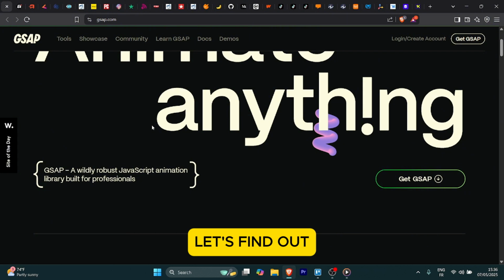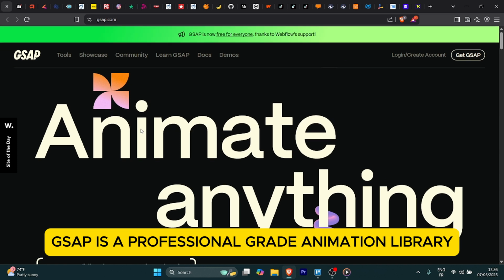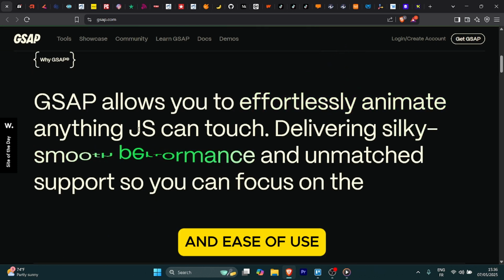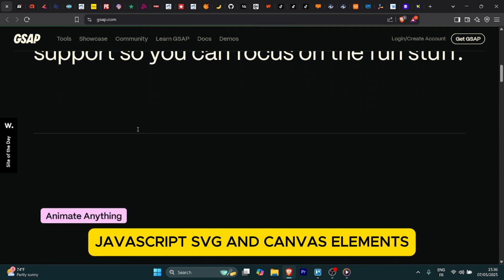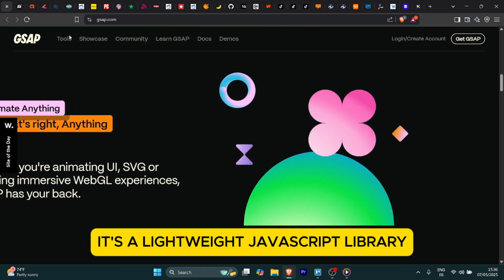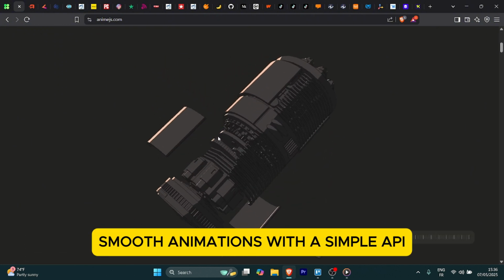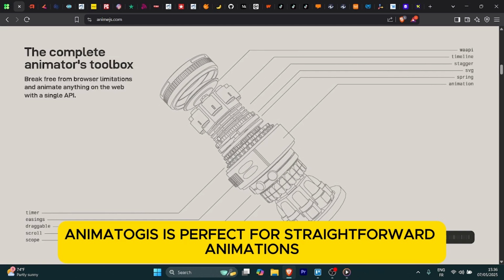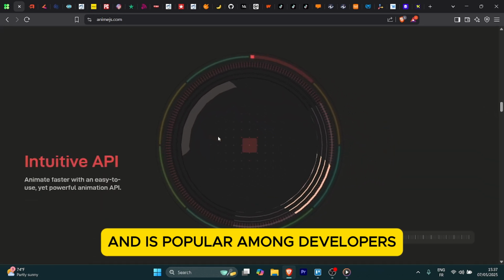Let's find out. For an overview, GSAP is a professional-grade animation library used by developers worldwide, known for its speed, flexibility, and ease of use. It allows for complex animations across CSS, JavaScript, SVG, and Canvas elements. Now for Anime.js, it's a lightweight JavaScript library focused on creating fast, smooth animations with a simple API. While it's not as feature-packed as GSAP, Anime.js is perfect for straightforward animations and is popular among developers looking for